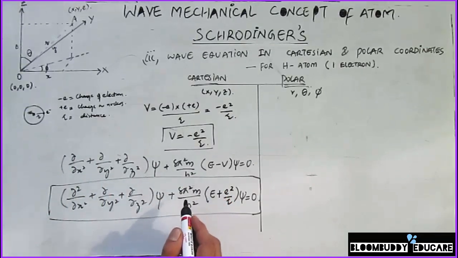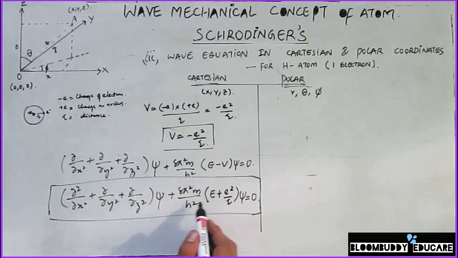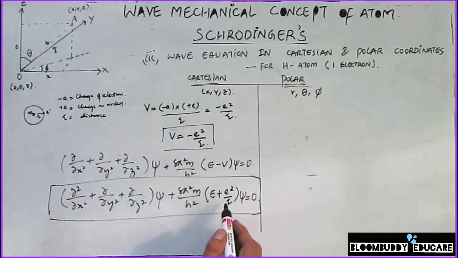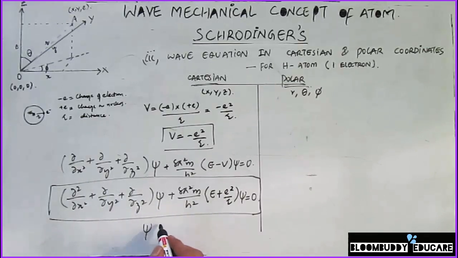In this equation, the wave function psi is a function of x, y and z. So this psi is a function of the x, y and z coordinates.